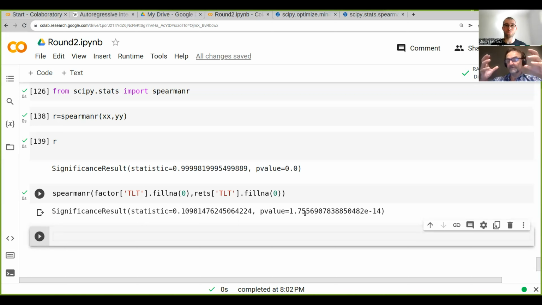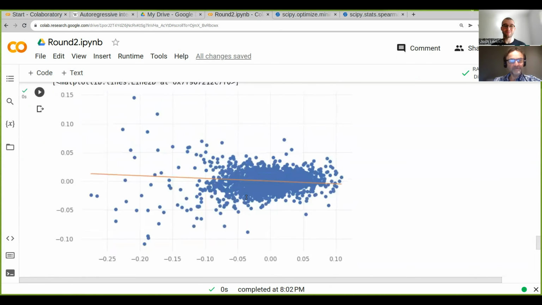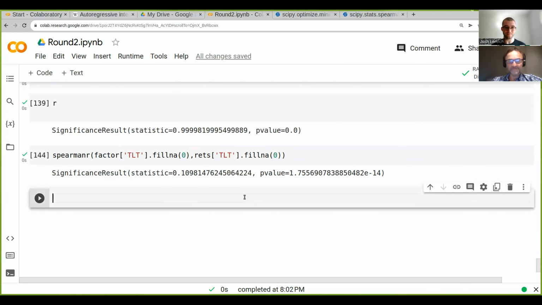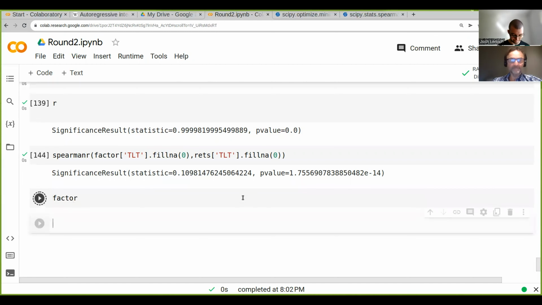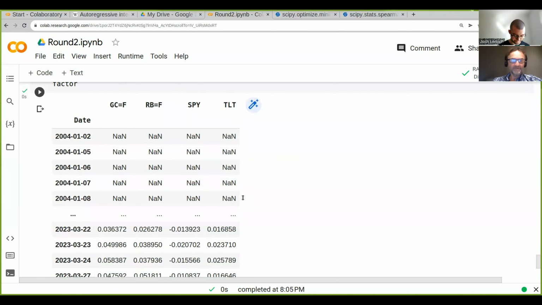What we can then do, as we looked at before, is combine different factors with each other. If they're not very correlated with each other, we can produce a very stable and well-returning trading strategy from this. One more thing I wanted to do: we've got our factors, we call that factor, and we've got all these.